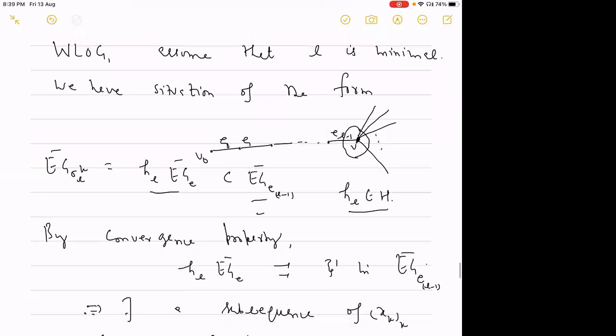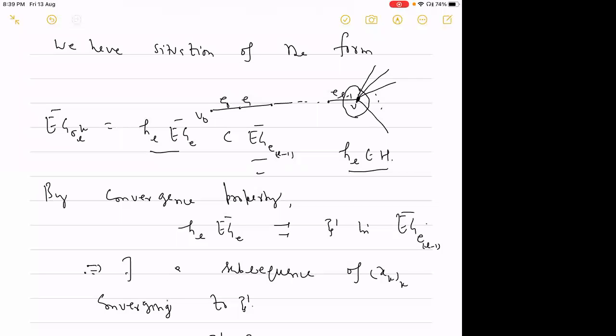Then by the convergence property, since these edge groups are quasi-convex and we are just taking translates of the limit set of the quasi-convex subgroup, they will converge uniformly to some single point in EGE L minus 1 bar.